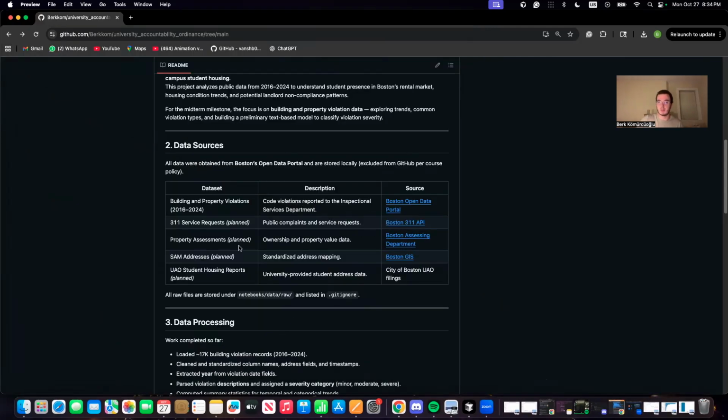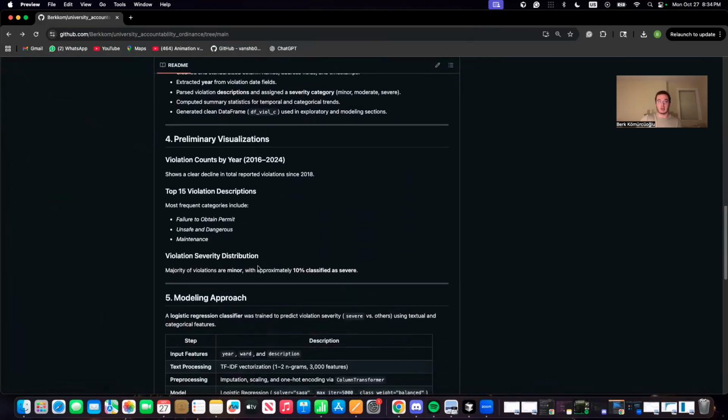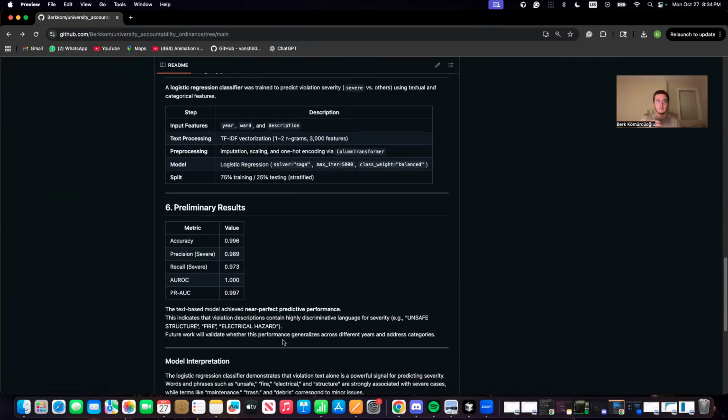Now we have some model results. I built a logistic regression classifier to predict whether a violation is severe or not using only the text description and a few categorical features like year and ward. The results were extremely strong: accuracy of 0.996, precision of 0.989, and an AUROC of 1.